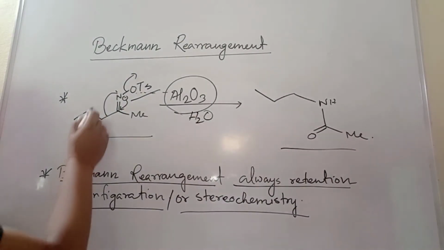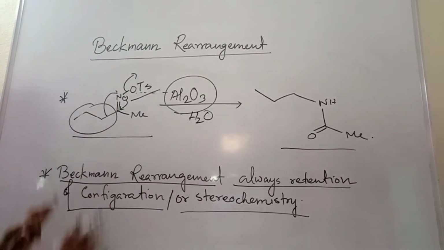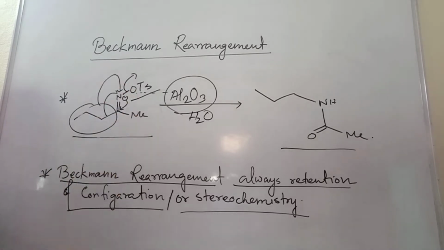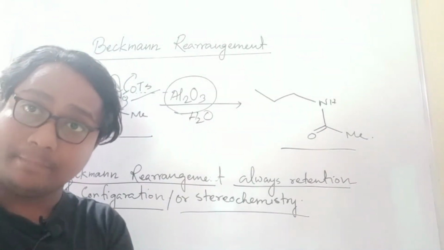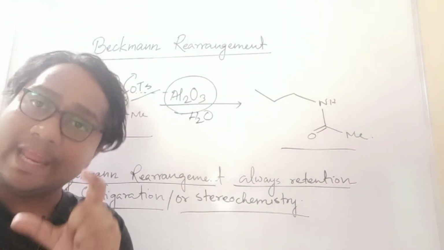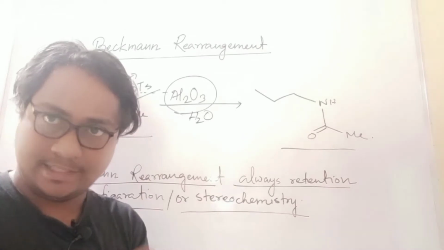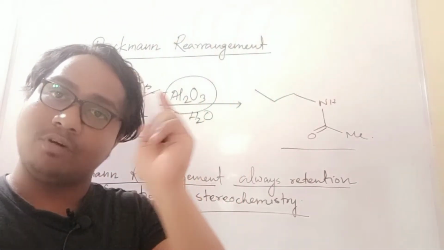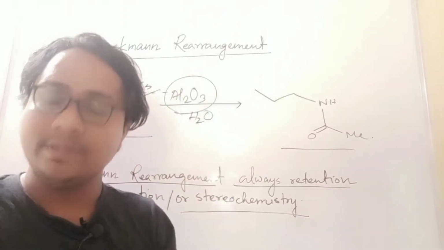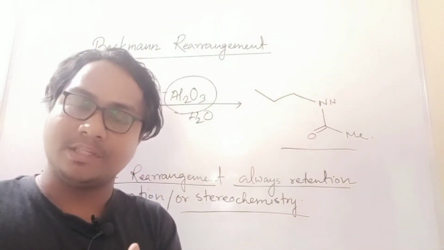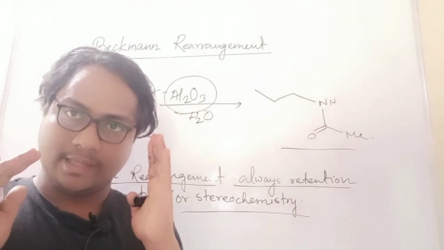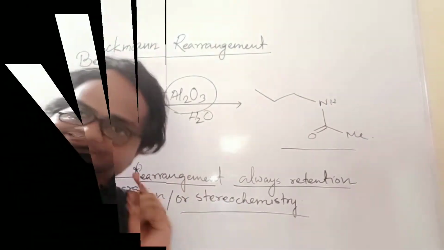If the migrating group migrates from carbon to nitrogen and contains any chiral center, then the stereochemistry of this carbon center always stays as previous, or retention.